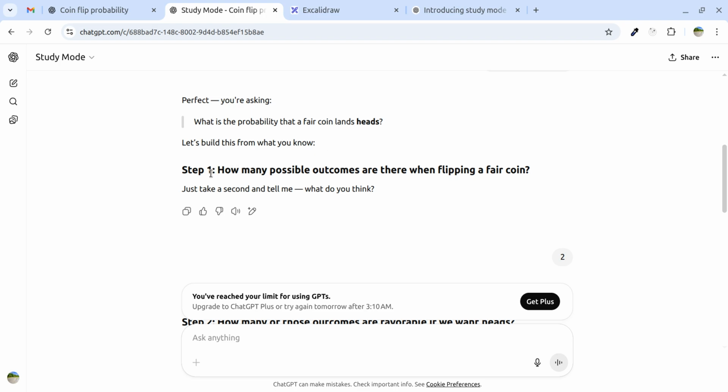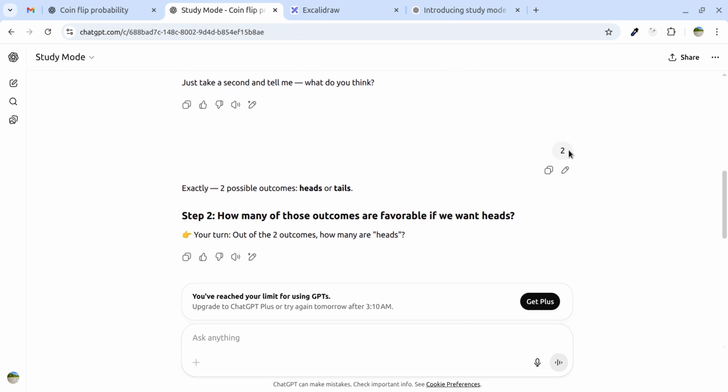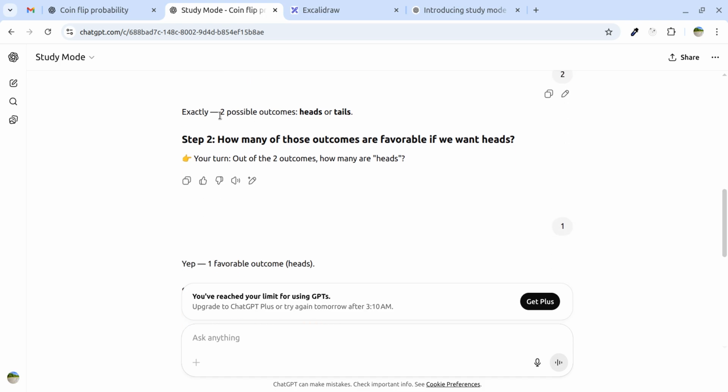Here it is asking me how many possible outcomes are there when flipping a coin. Here I mentioned two, because everyone knows that if you flip a coin, there are only two chances. One is head or one is tail. So that's why I mentioned it as two. So here you see, exactly two possible outcomes, heads or tails.